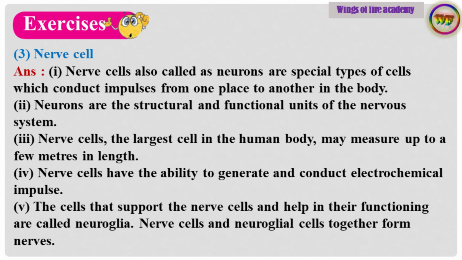Point number 5. The cells that support the nerve cells and help in their functioning are called neuroglia. Nerve cells and neuroglial cells together form nerves.